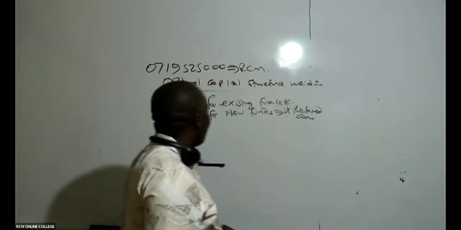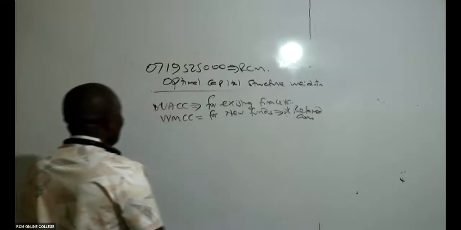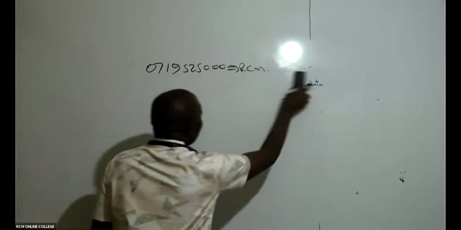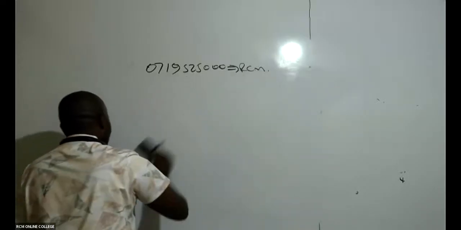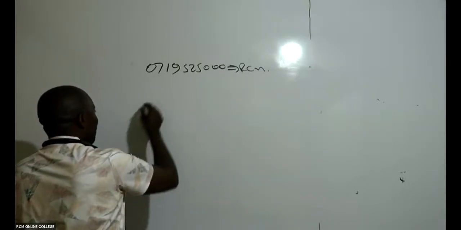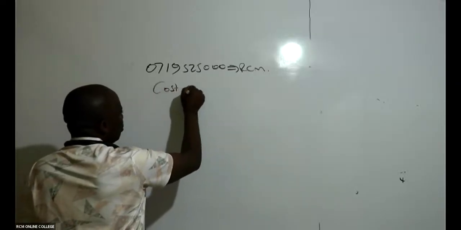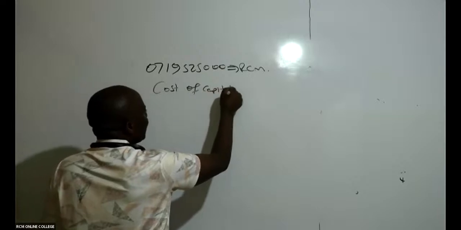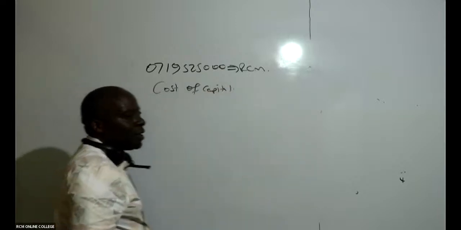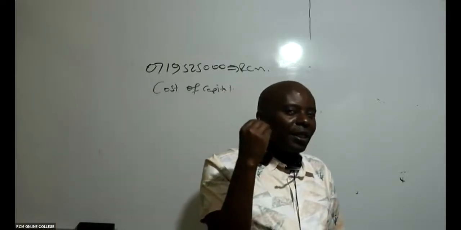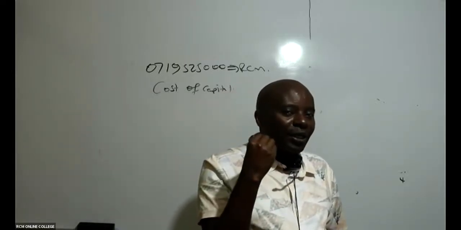Allow me to explain something very important. In this question, if they just wanted an appropriate cost of capital without mentioning WACC, would you have managed to know that it is WMCC they wanted you to compute?